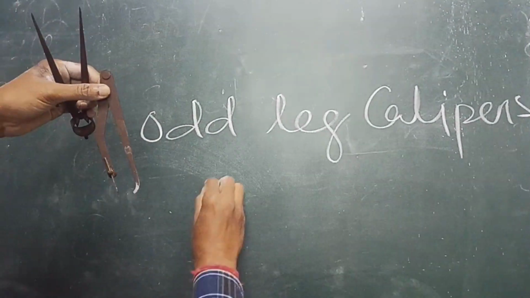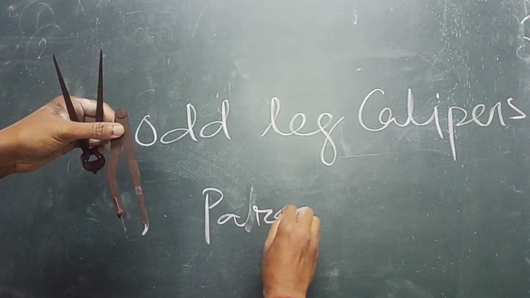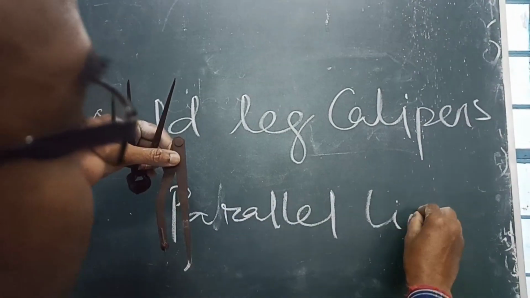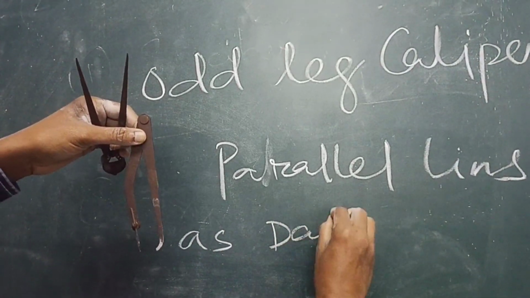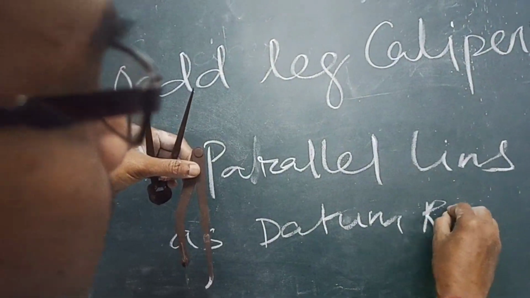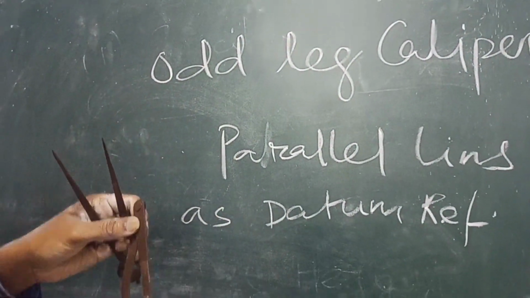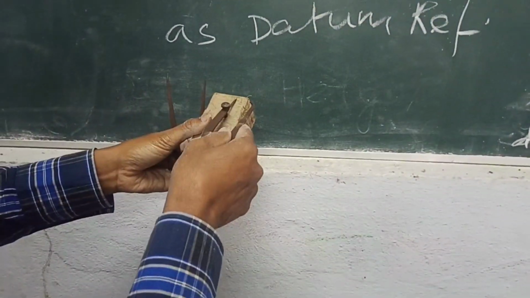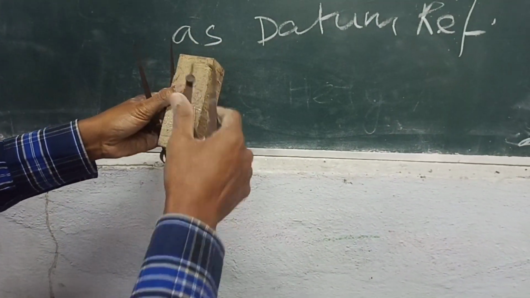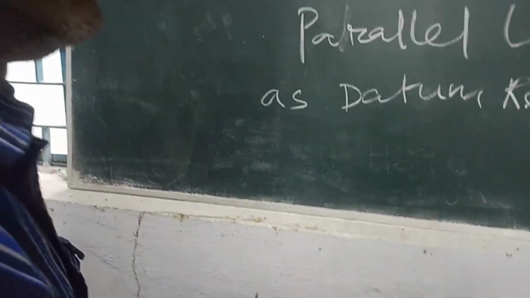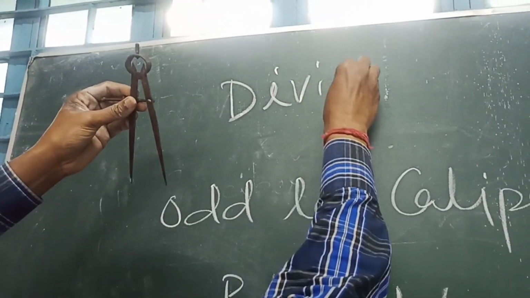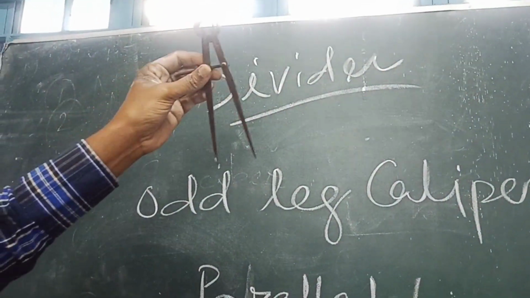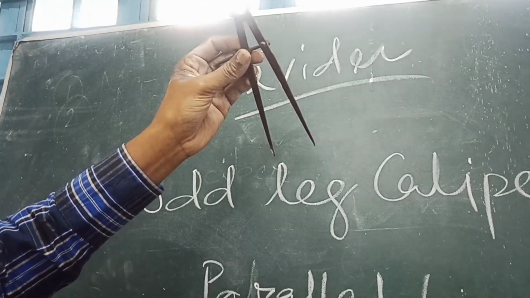It is used to draw parallel lines with the edge as bottom reference. If the surface is straight, it can draw parallel lines. If the surface is round, it also draws round or cylindrical lines. Divider is used to bisect the lines.